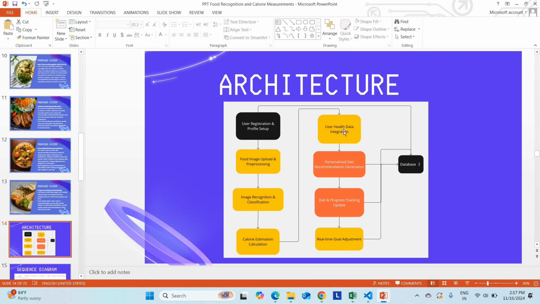Then moving to the health data integration. Based on that, it will form the diet chart for you. It will suggest how much protein you have to take, how many carbs, how much fiber, and how many overall calories you have to take. Then diet and progress tracking.